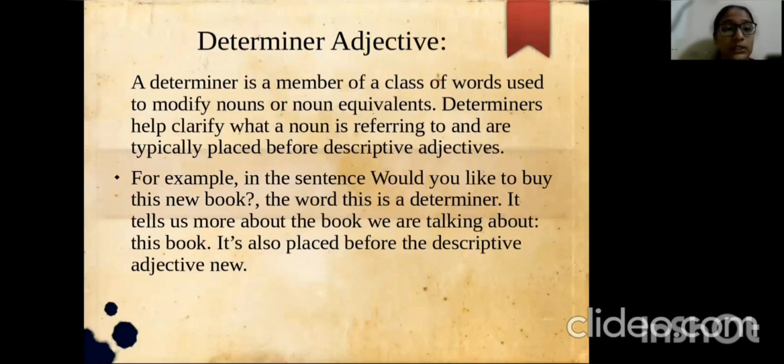Determiner adjective. A determiner adjective is a member of a class of words used to modify a noun or noun equivalents. Determiners help clarify what a noun is referring to and are typically placed before the descriptive adjective. For example, in this sentence, would you like to buy this new book? The word this is a determiner. It tells us about the book we are talking about, this book. It is also placed before the descriptive adjective new.